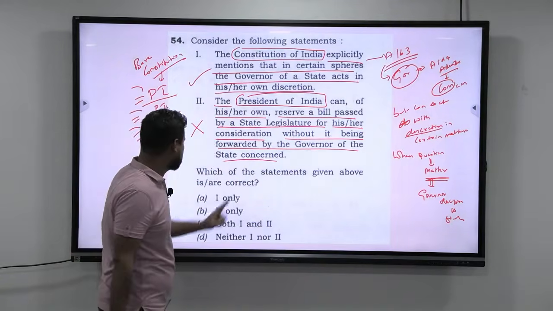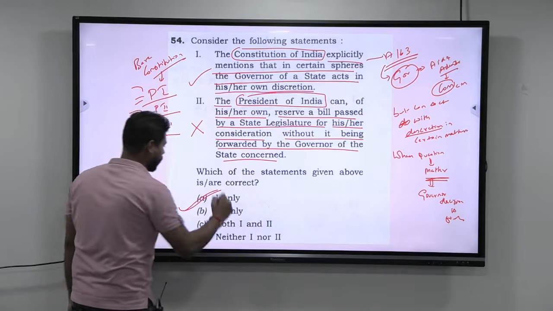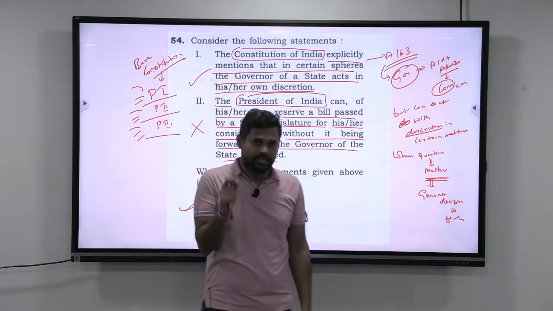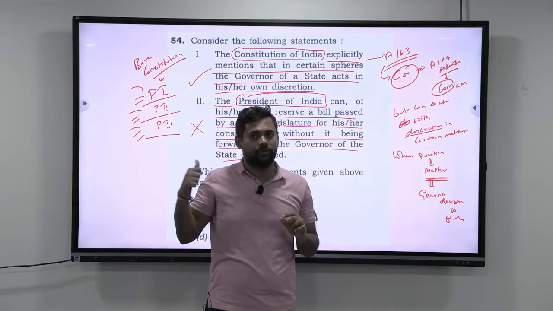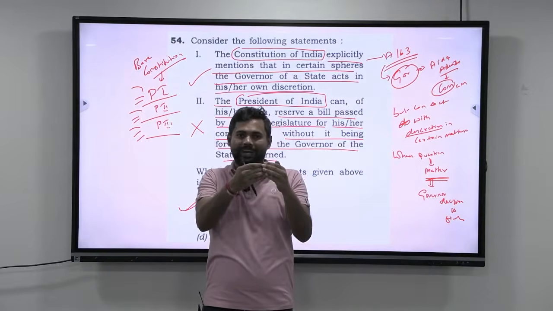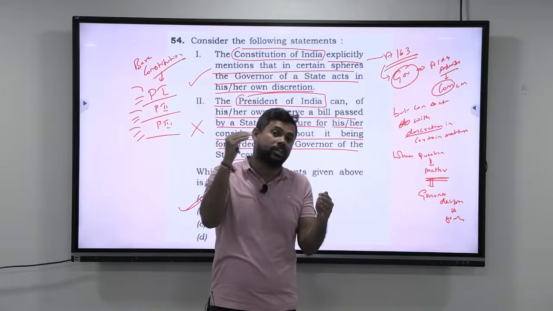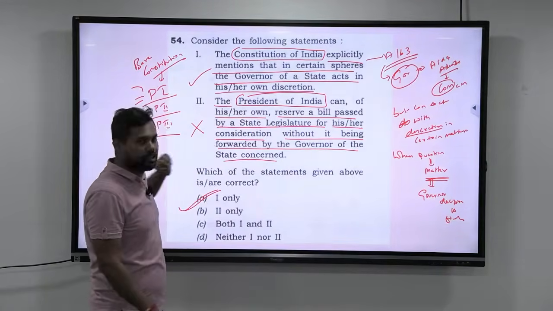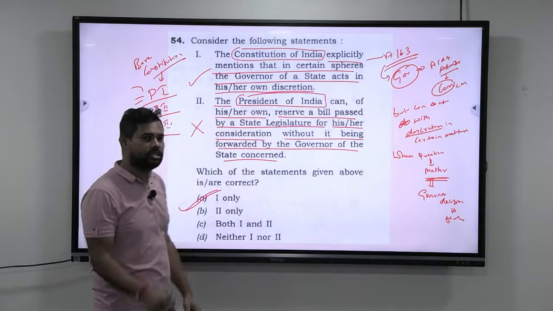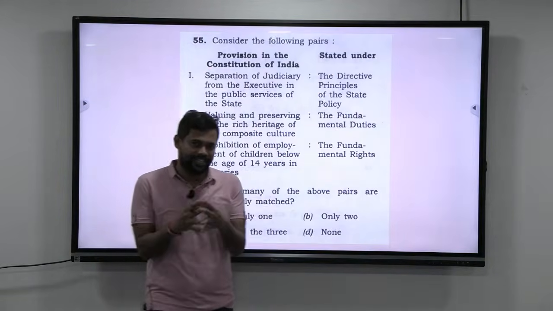So which of the statements given above are correct? The answer is one only. I hope you got the learning. The learning is you should always know the titles of the articles very well, and that will come only by reading through different parts of the constitution and what articles come inside them. However, a pretty straightforward question: the first statement is correct, the second statement is wrong, the answer is A, one only.